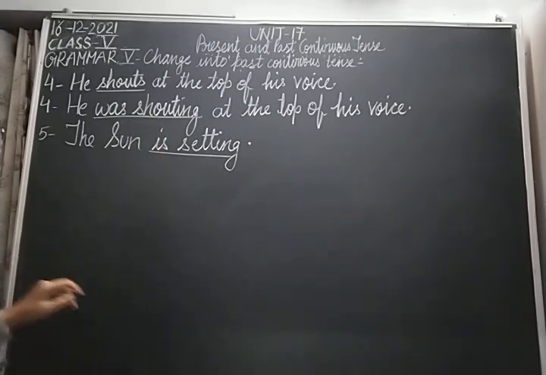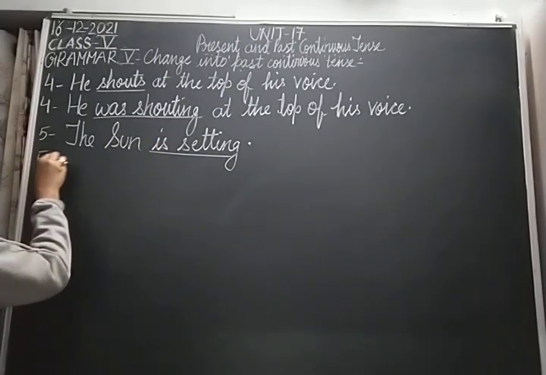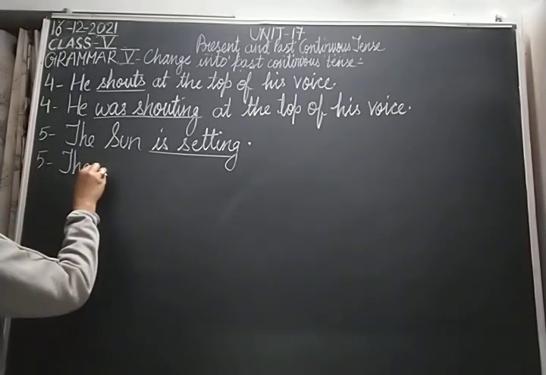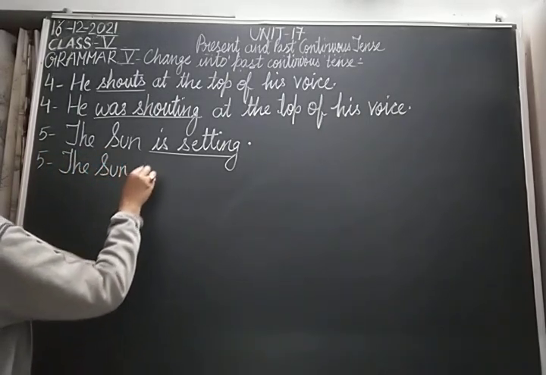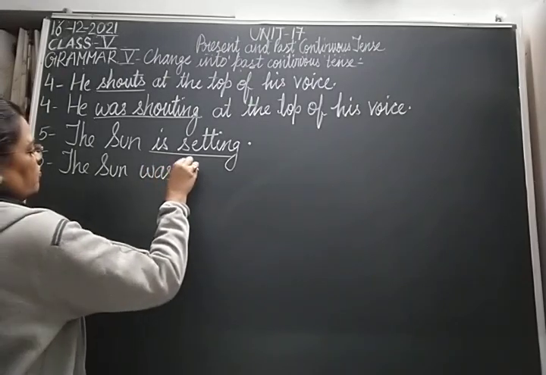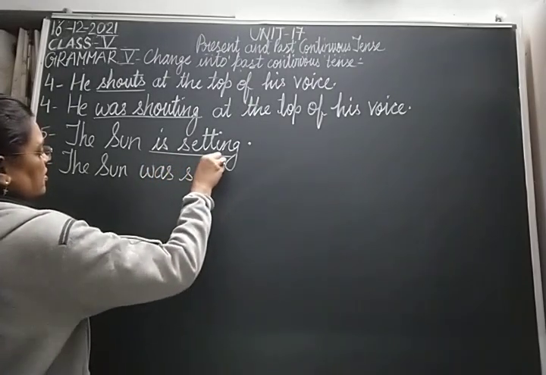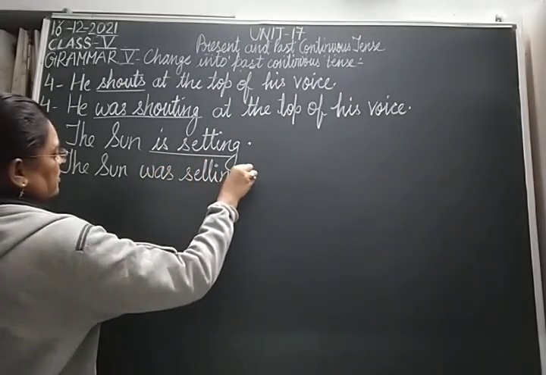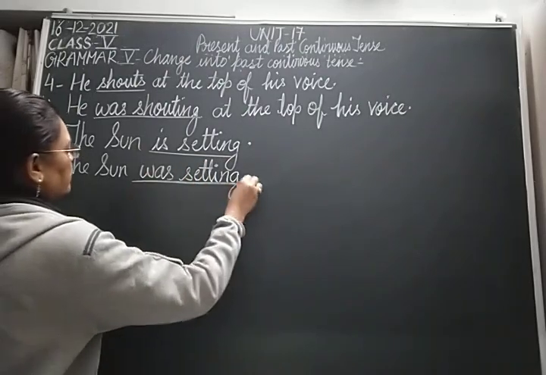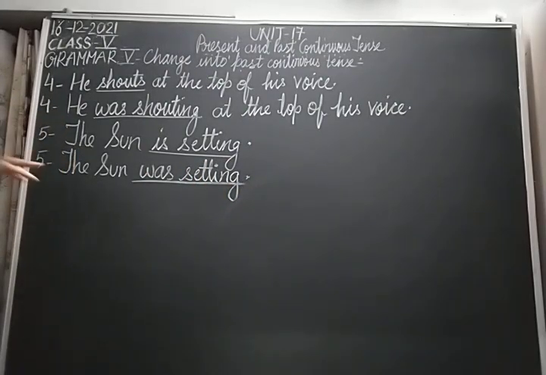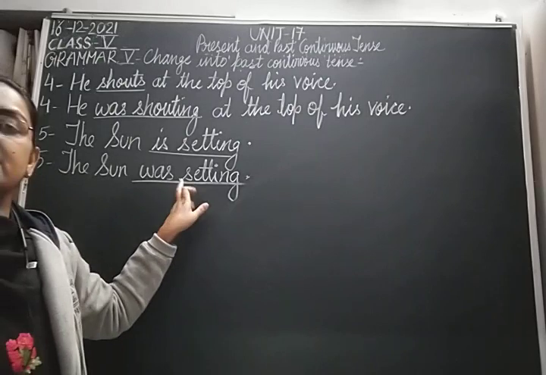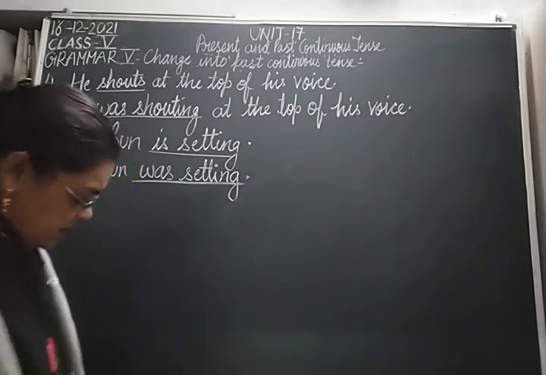So, we will write was. So, our sentence will be the sun was setting. Clear? The sun is setting. The sentence in past continuous tense is the sun was setting.